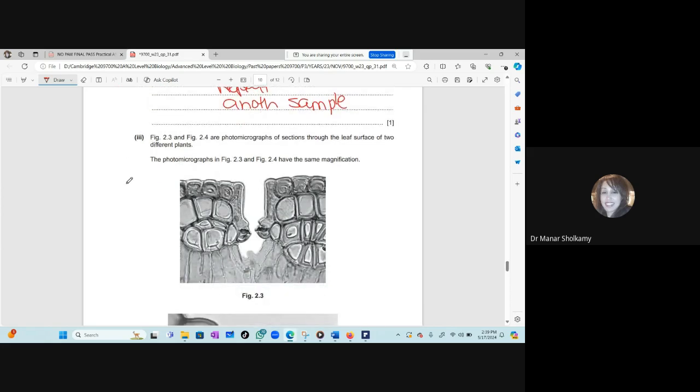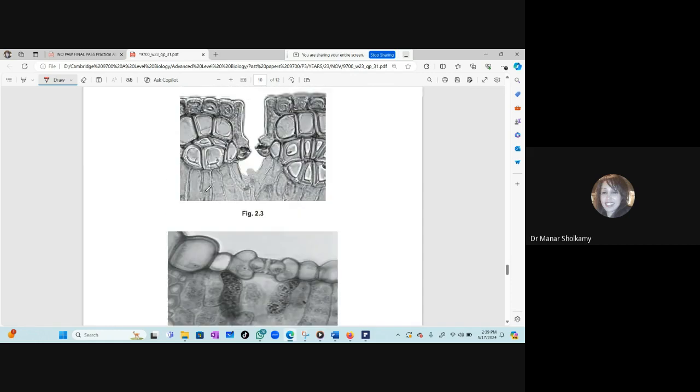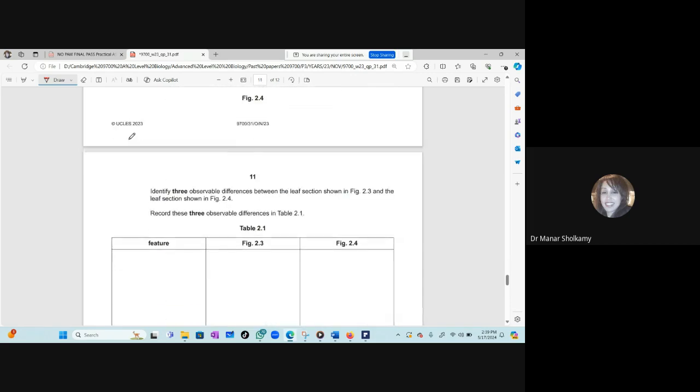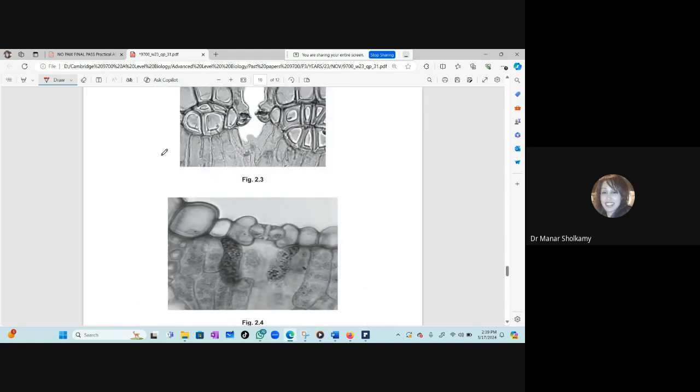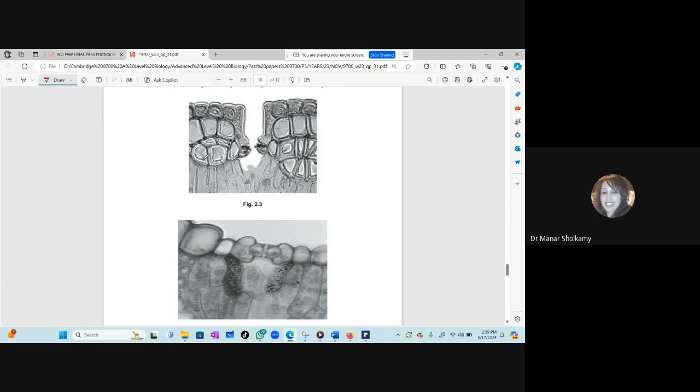Okay, now hopefully the last question, they will give you 2 pictures and they will definitely ask you to compare. Now they were nice here and they gave you the table and they told you in the first column, you will need to compare the features between this figure and another figure. Okay, now you need to choose features between the 2 pictures. What are the features that you will choose?